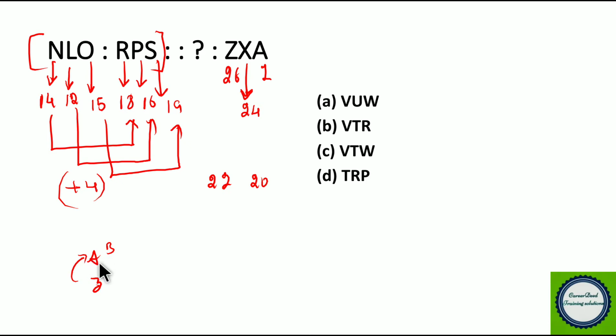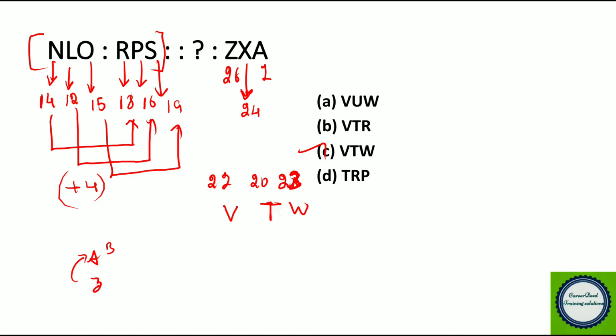So if A is 1, then the letter will be minus 4 of 1, right? So 26 minus 4 you get 22, and 1 minus 4 you get 23 in this cycle, right? So what is the value of 22? You get V, the value of 20 is T and the value of 23 you get W. So the answer for this question is option C, V, T, W. So the series here follows plus 4, plus 4. Now hope you understood the problem.